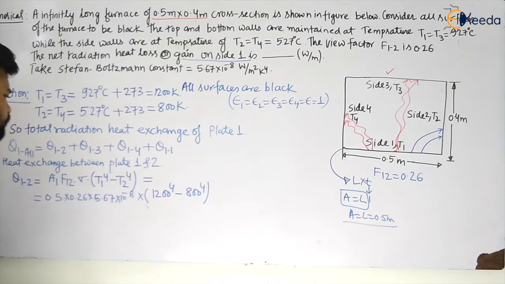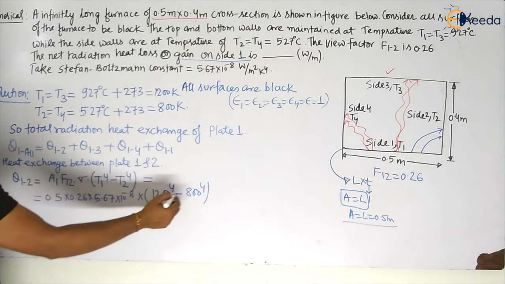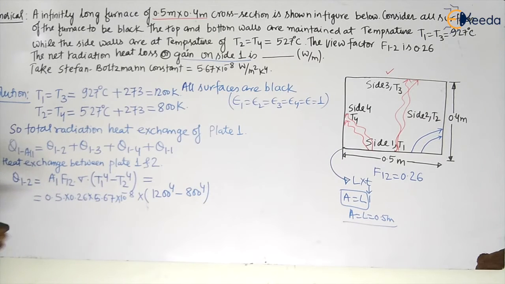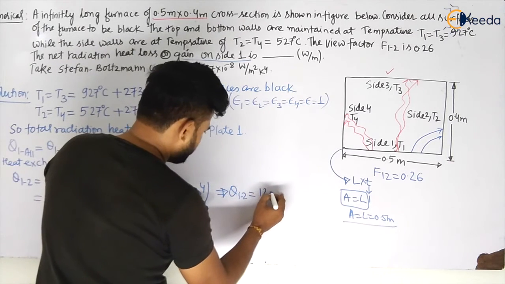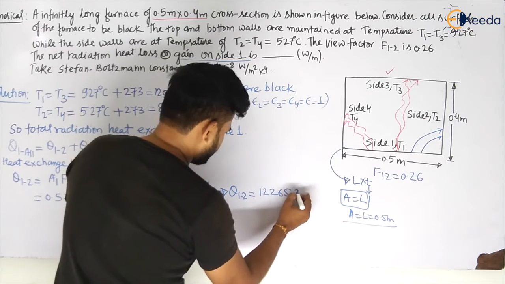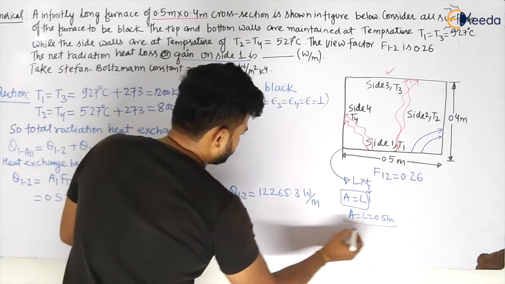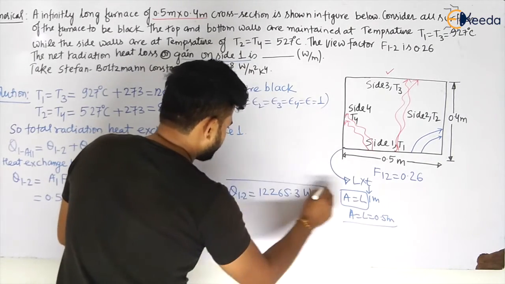Okay, my dear students, let us divide by 100. If you divide, simply you can cut the 0. So let us solve it correctly. This will become 1200 to the power 4 minus 800 to the power 4, multiplied by 5.67 into 10 to the power minus 8, multiplied by 0.26 into 0.5. So the total radiation heat in this case, for plate 1 2, Q12, will be equal to 12,265.3 watt per meter, my dear students, because thickness we have taken as 1. This will be watt per meter.